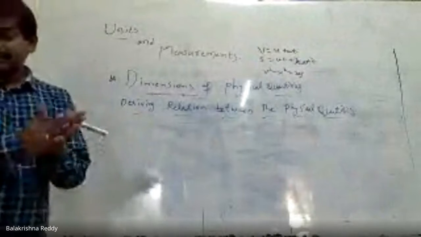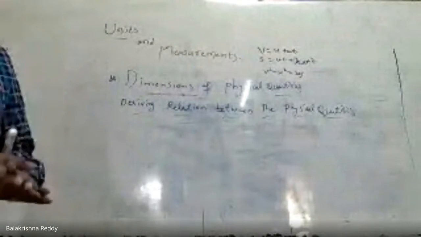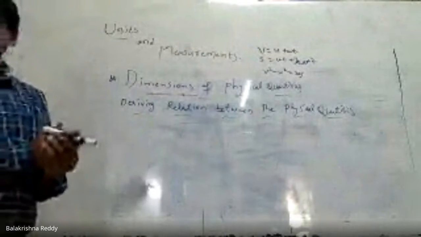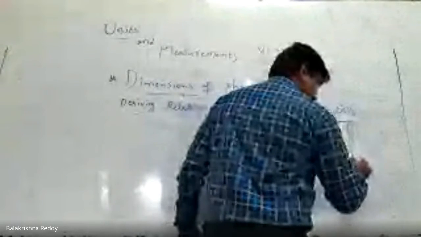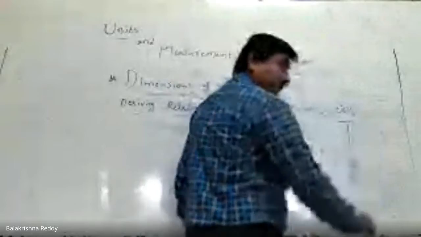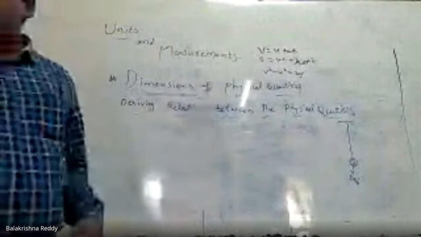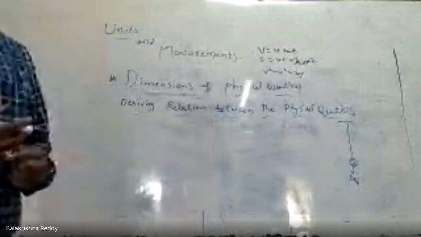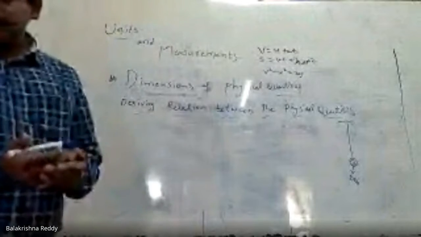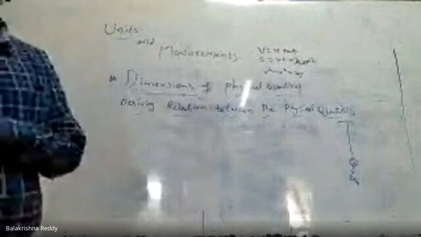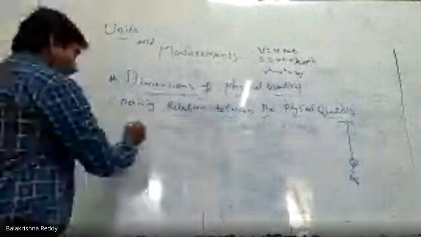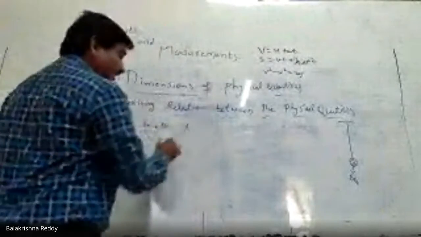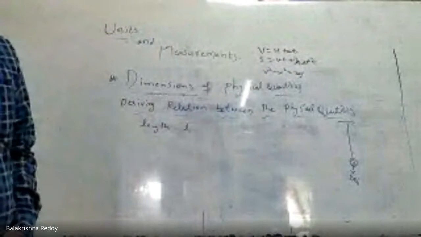Here the question is given like this, according to NCERT. Consider a simple pendulum having a bob. You know the simple pendulum, this is a bob, a big metal bob, attached to a string that oscillates under the action of acceleration due to gravity. Suppose the time period of oscillations of the simple pendulum depends on the length L, and the mass of the bob is M.